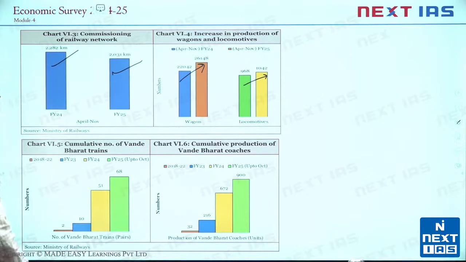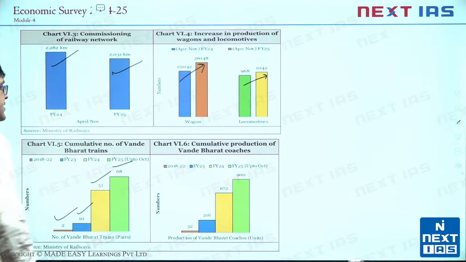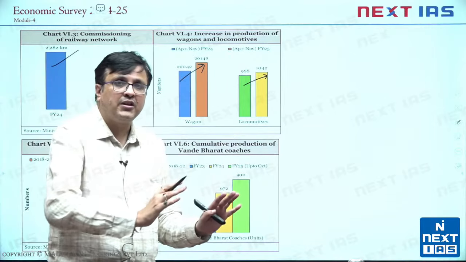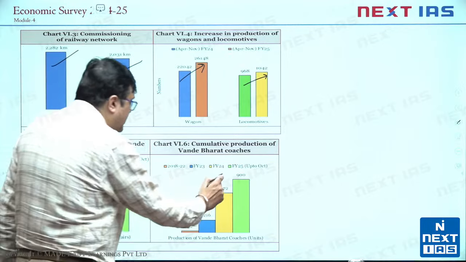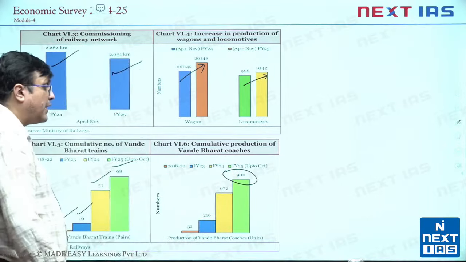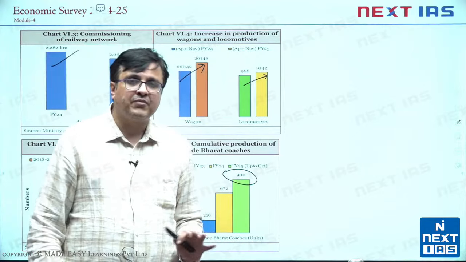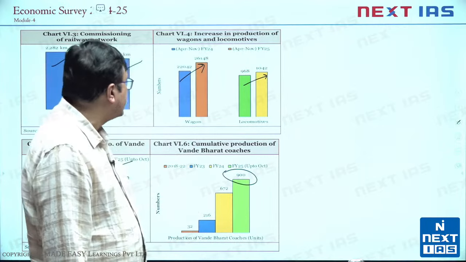Also Vande Bharat trains, as I told you, we started with 2, then 10, then 51, then 68. As I told you, there are 68 Vande Bharat trains plying on more than 130 routes at the moment. Also, cumulative production of Vande Bharat coaches has now touched 900 by October itself. Now I can give you the result. It is above 1200 that we have produced. So that is extreme increase that we have experienced in the process.